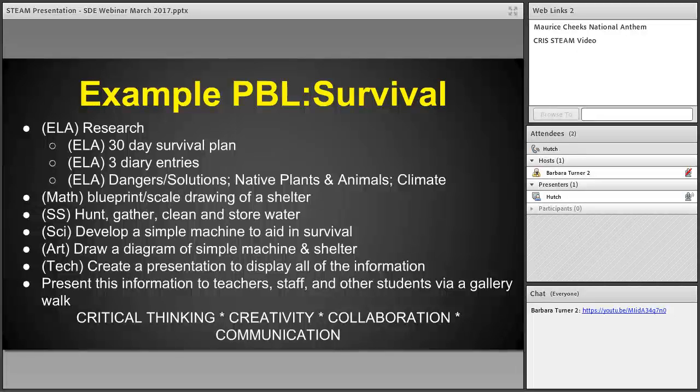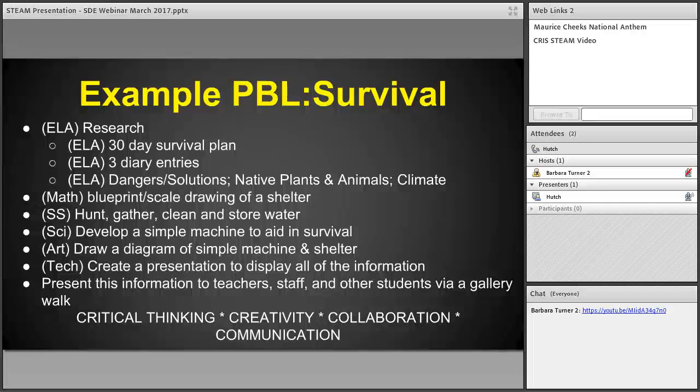They were using their Chromebooks and creating diaries electronically, somewhat like a portfolio. So within each one of those classrooms, they were able to just move from one piece of that survival unit to another. So it's really hard to tell which classroom you were in as they were working through that particular unit. Now, that's not always the case with a PBL.